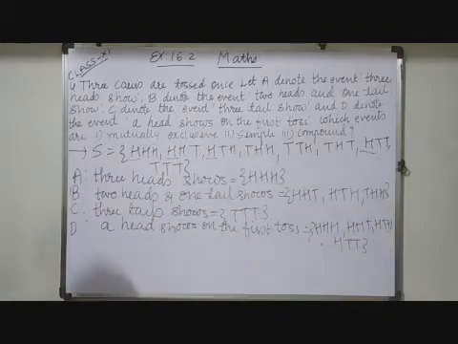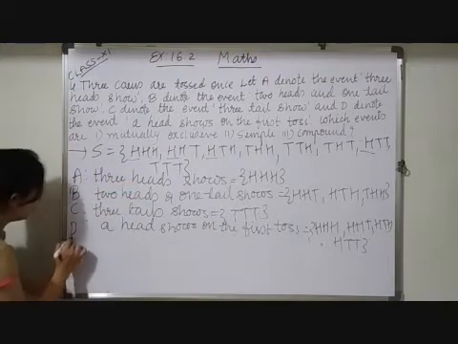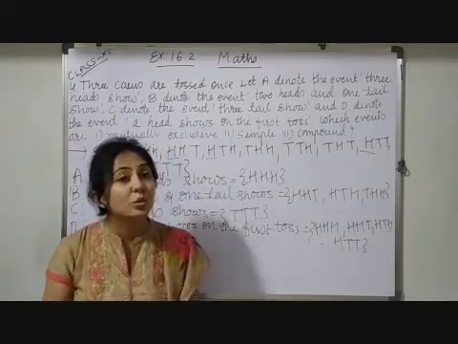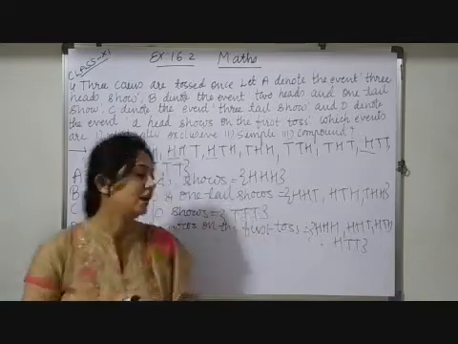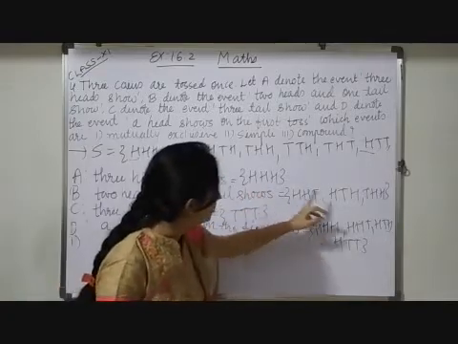Now here they are asking which events are mutually exclusive. So for that I have to find those events whose intersection is empty. First of all, let me check A intersection B. Yes, observe no element is common.